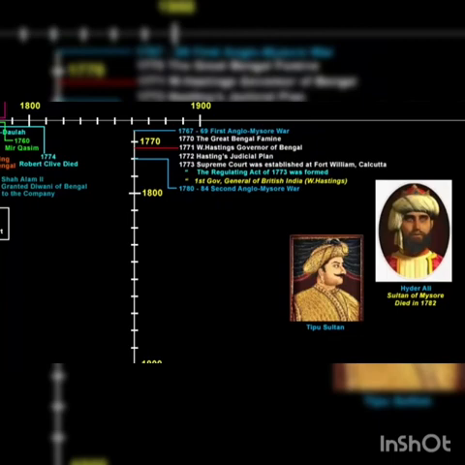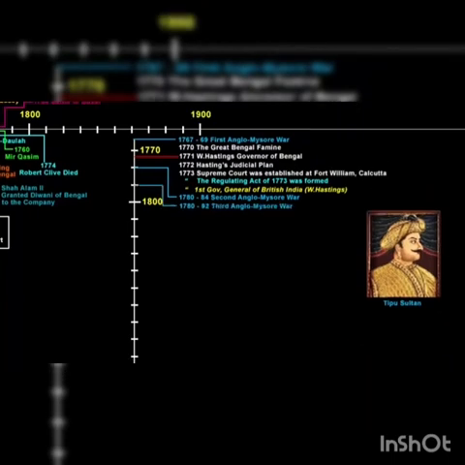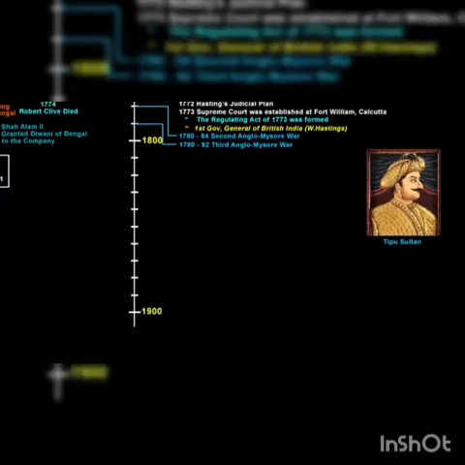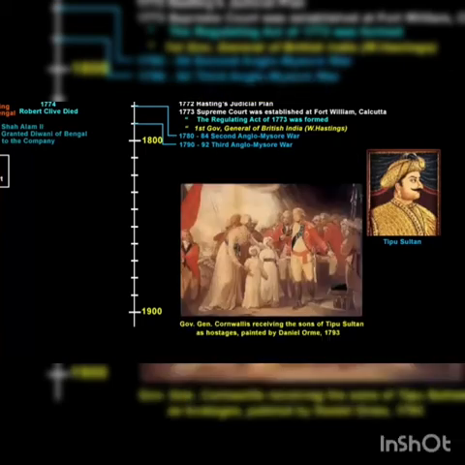The third Anglo-Mysore War was fought between 1790 to 1792. It was again under the leadership of Tipu Sultan, but this time France was an ally of Mysore. Tipu Sultan established a close relationship with the French in India and modernized his army. Together, they invaded Travancore, which was a British ally. Mysore lost its capital, Seringapatam, to the company. So here the company won and they acquired the capital city of Mysore. In this picture, you can see how the British took away 2 of Tipu Sultan's sons as hostage.